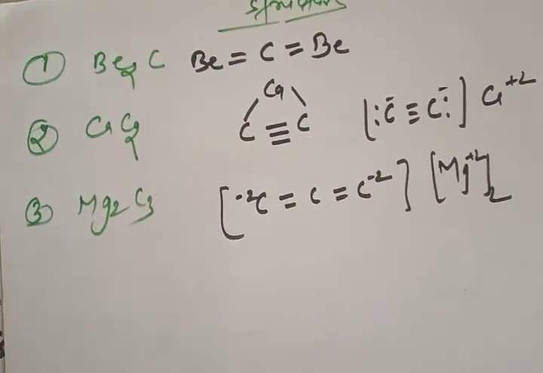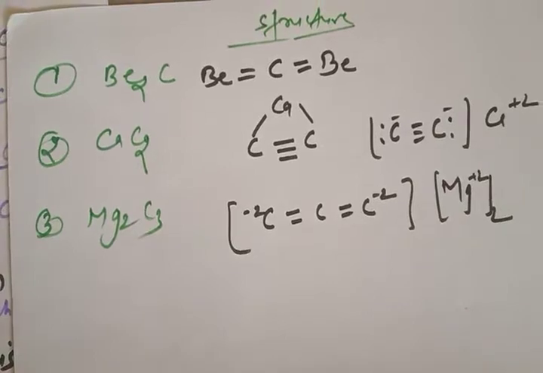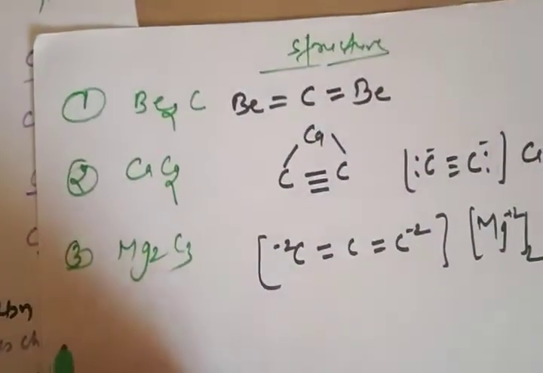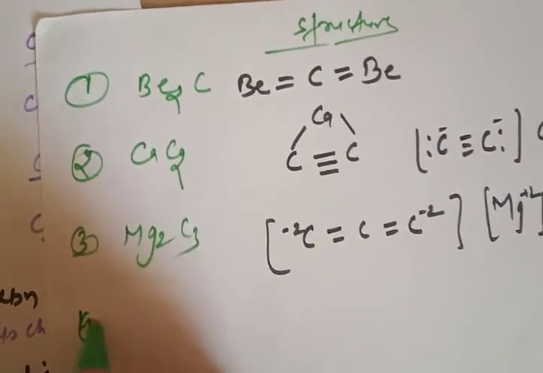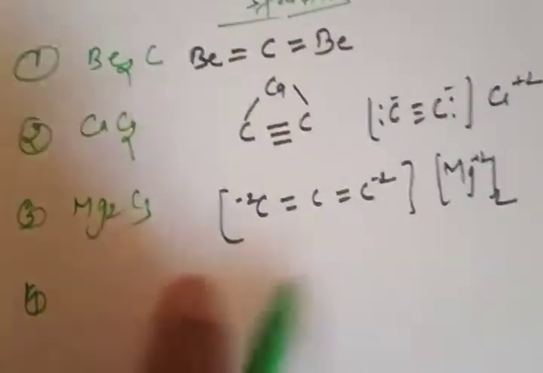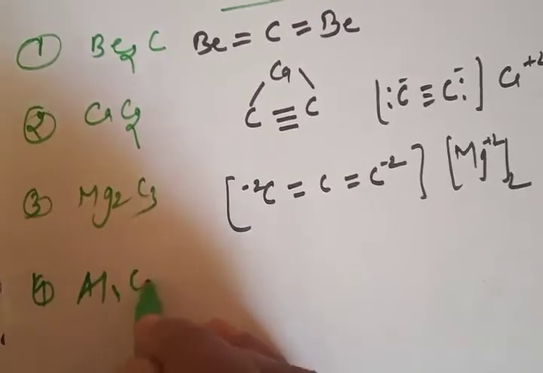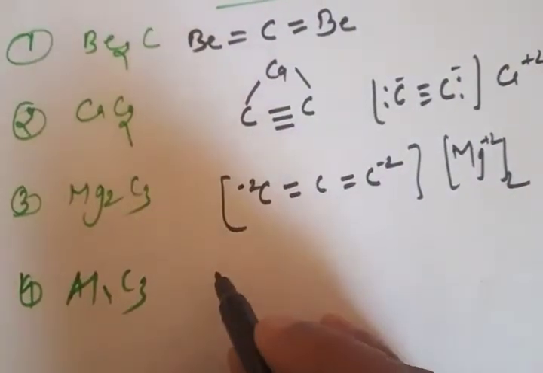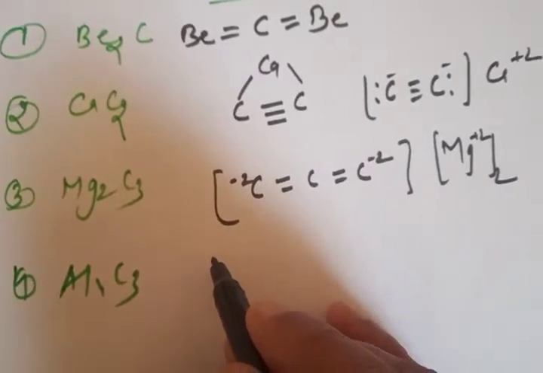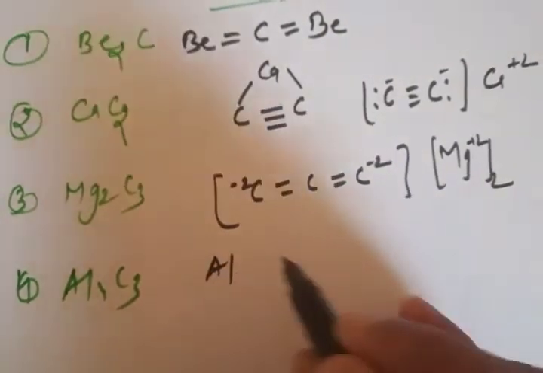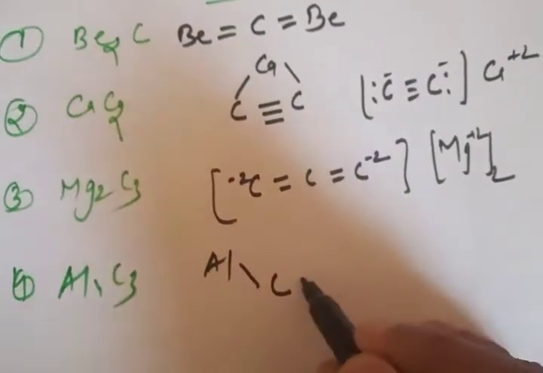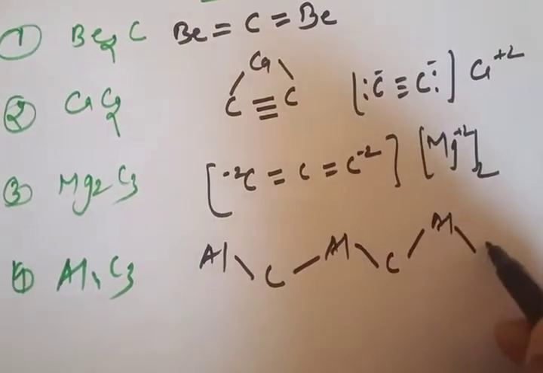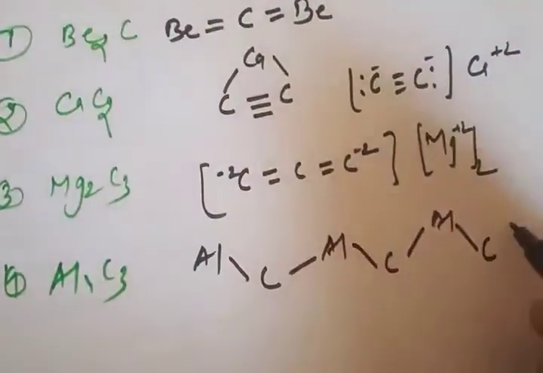And then Al4C3, the last one, aluminum carbide. The aluminum carbide will be like this. Al4C3 means we have 4 Al and 3 C. So 1 Al, then 1 C, 1 Al, then 1 C, 1 Al, then 1 C, then 1 Al.